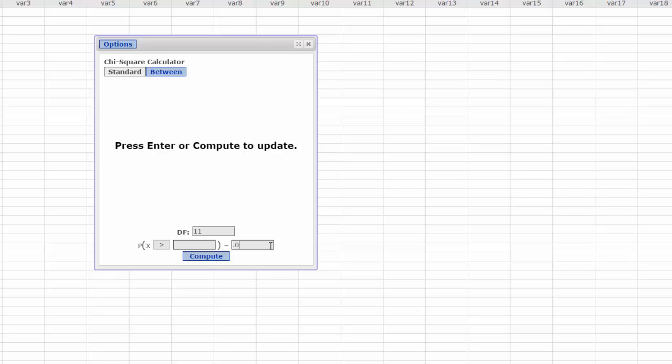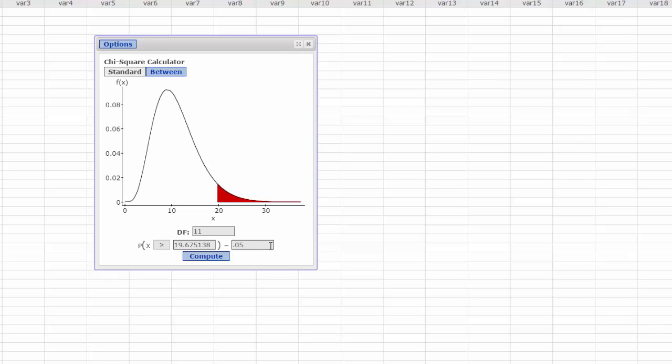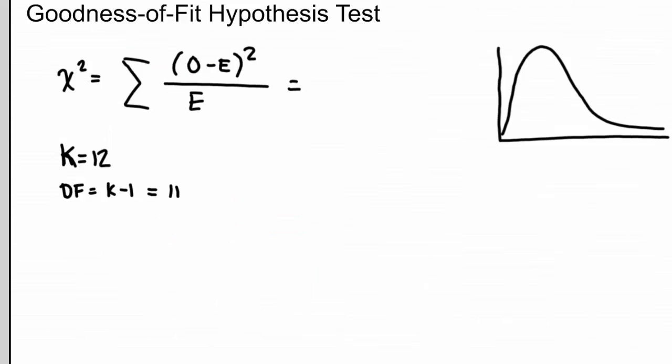And so 0.05, so 19.68, if you will. So over here, roughly, .68 is where that rejection region is going to start.